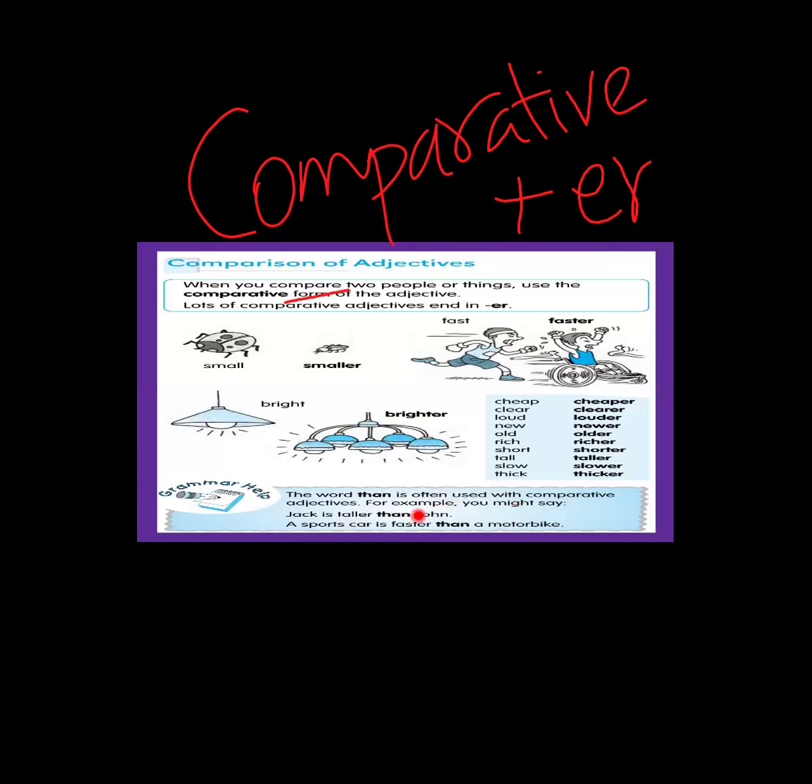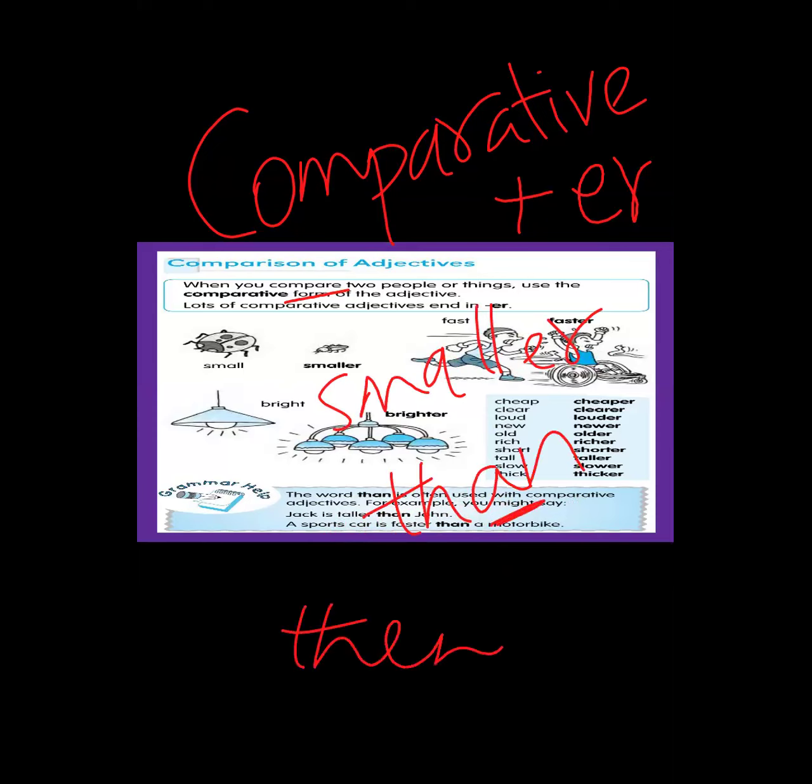Now see down over here. The word than is often used with comparative adjectives. For example, you might say Jack is taller than John. Just now I said, right? Ball A is smaller than ball B. So after smaller, what did I use? Than. Be very clear. This is then, meaning earlier. Then and now.